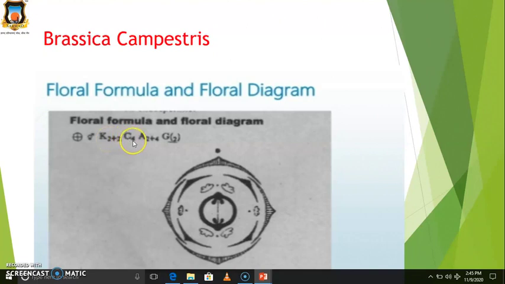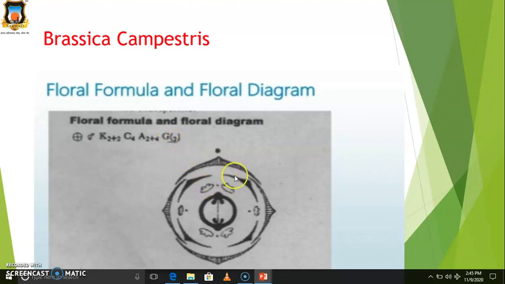And also the corolla. The petals are 4 and their aestivation is valvate, meaning they are not overlapping. Then the androecium: a total of 6 stamens are present in the tetradynamous condition. Then the gynoecium: the carpels are 2, meaning bicarpellary, syncarpous. Syncarpous means they are fused, and the position of the ovary is superior.